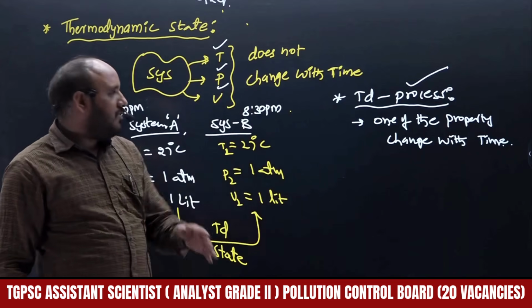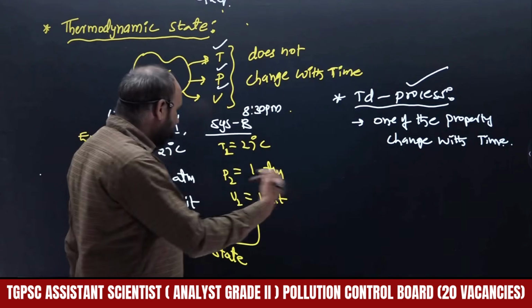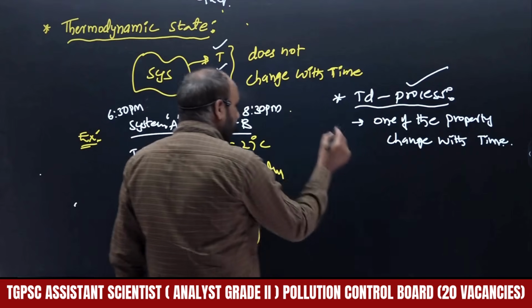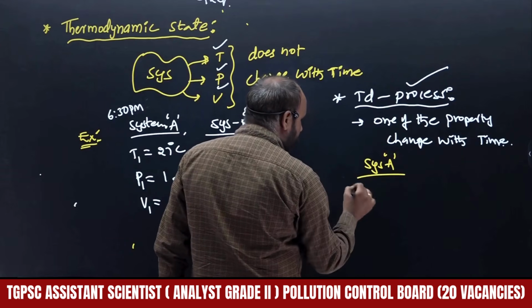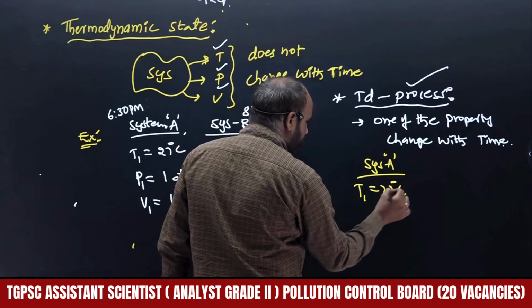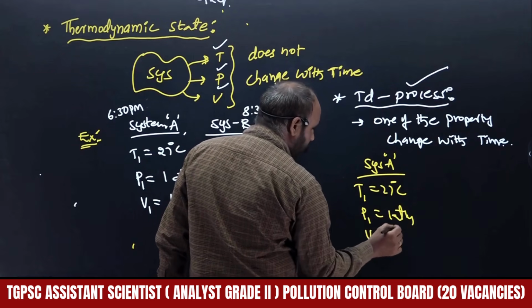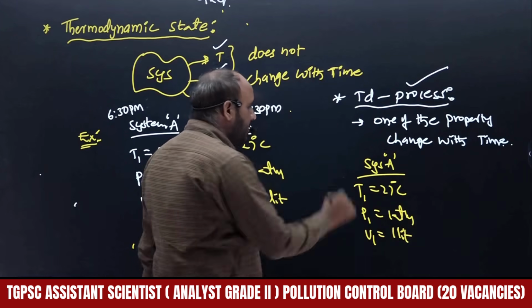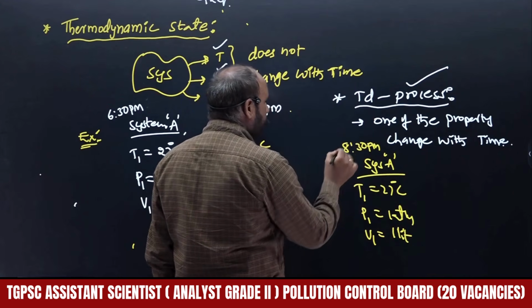So a time gap we took, and now at 8:30 we looked, the same system is there. Tomorrow, in the next class hour, we will see, right? So it means the same thing: whatever the system is, this is present at temperature 27 degrees centigrade, pressure is 1 atm, volume is 1 liter. This is right. So this is at what? Even at our class time, that is PM, right?